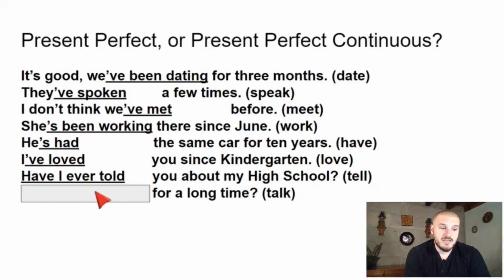It could be a question, so it starts with have or has. Has he been talking for a long time? Or have you, or have I been talking for a long time? Okay, so have I been talking for a long time?